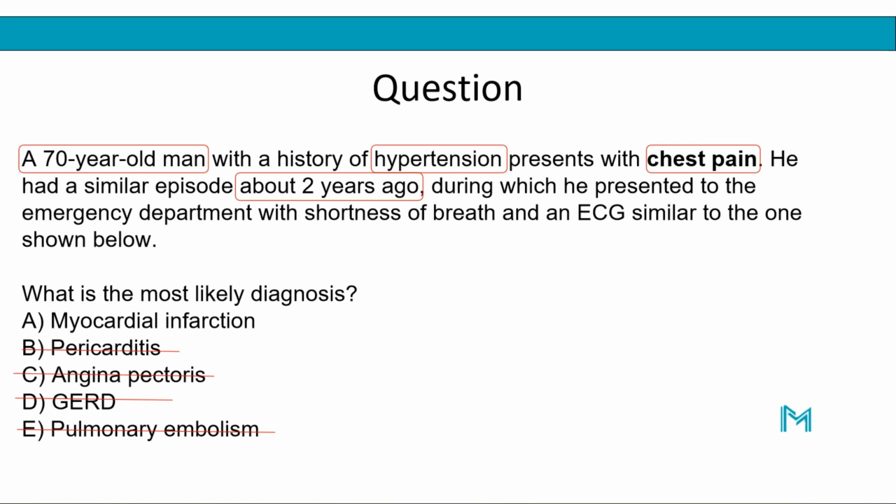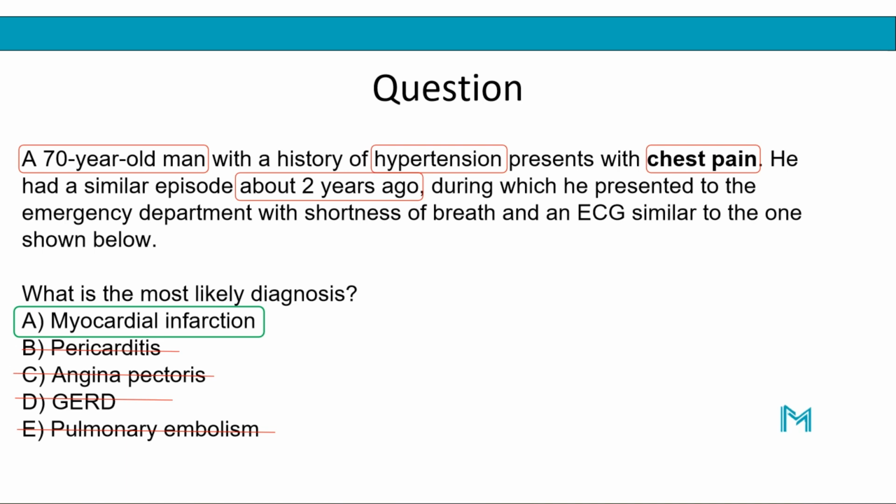And so that leaves the only diagnosis here which matches the clinical presentation and the ECG findings to be myocardial infarction. So specifically in this patient, the diagnosis is an acute inferior wall ST segment elevation myocardial infarction. So this is an ST segment elevation type myocardial infarction.